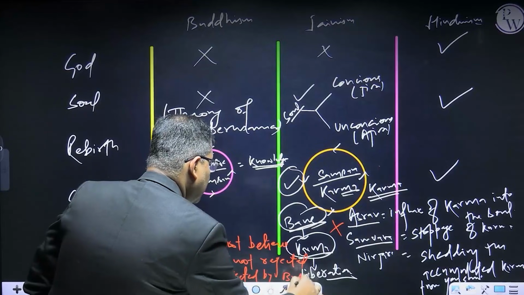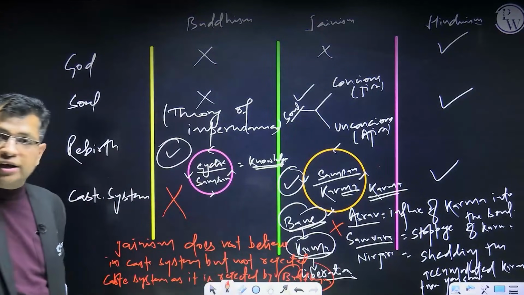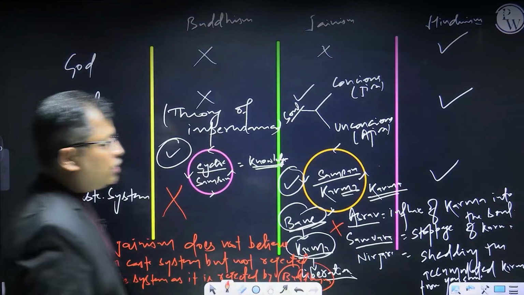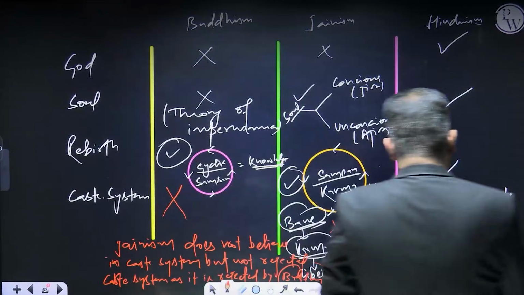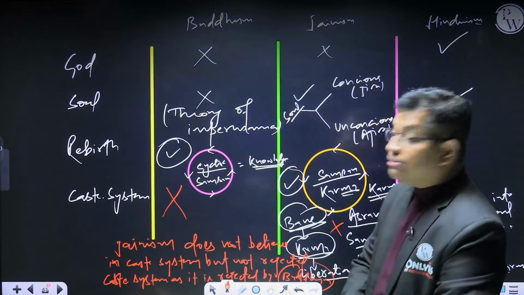Are you getting me? Right? Is it okay? Is it fine? So this is what. And in Hinduism, there is the concept of the caste system. So this is the philosophy of God, soul, rebirth and the caste system.